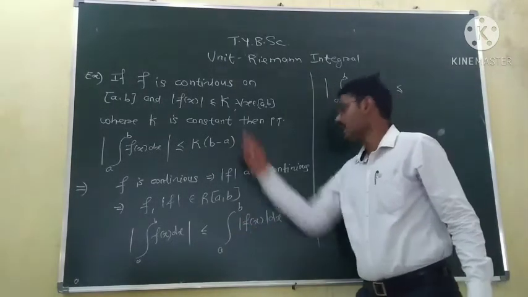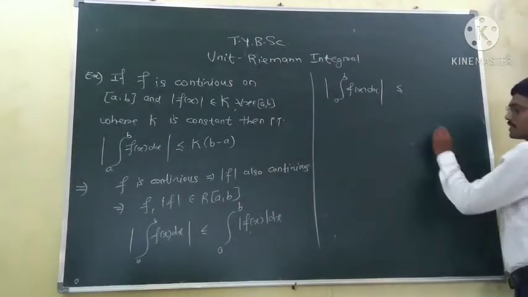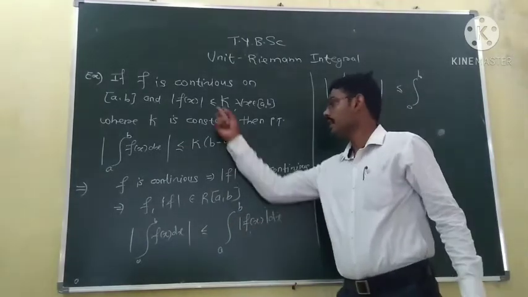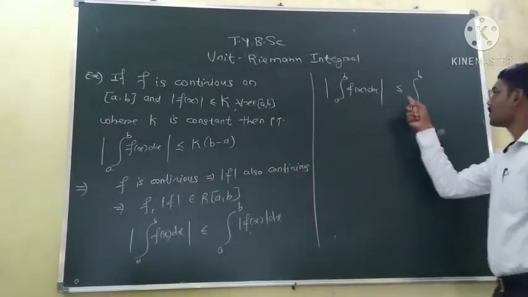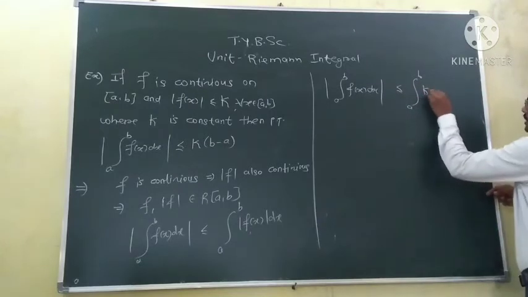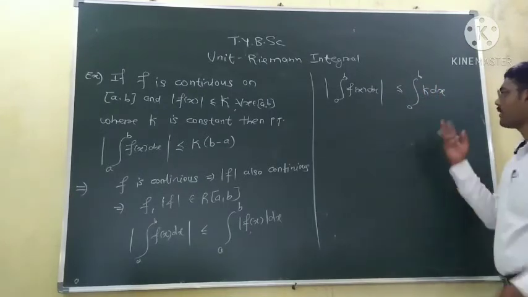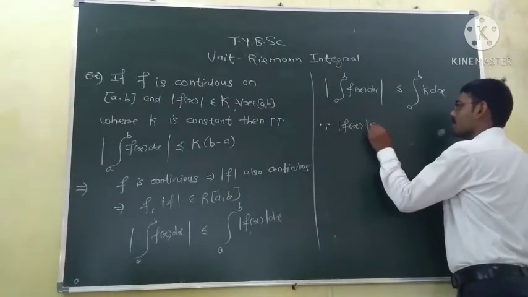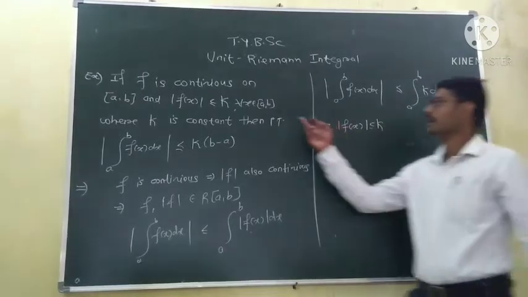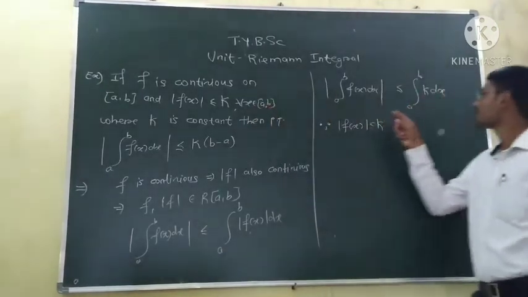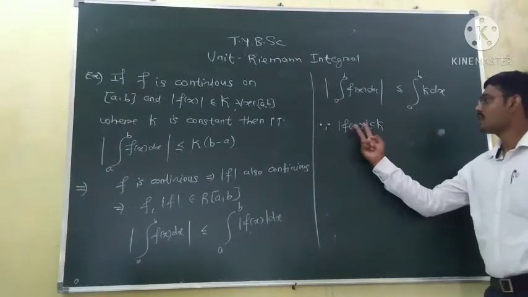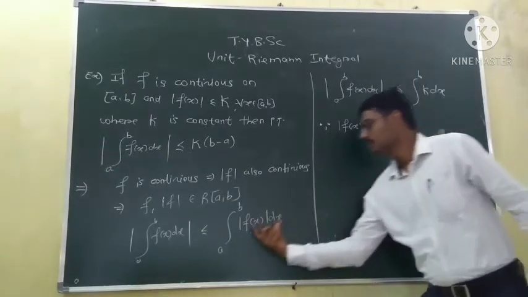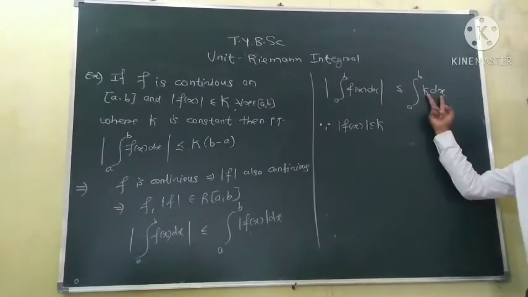But again mod f is less than or equal to k, so this is less than or equal to the integration from a to b of k dx. Why have I written this? Since our function is bounded by k over the interval [a, b], we have replaced the value of f of x by k. Since k is greater than mod f of x, this integration is less than or equal to the integration of k dx.